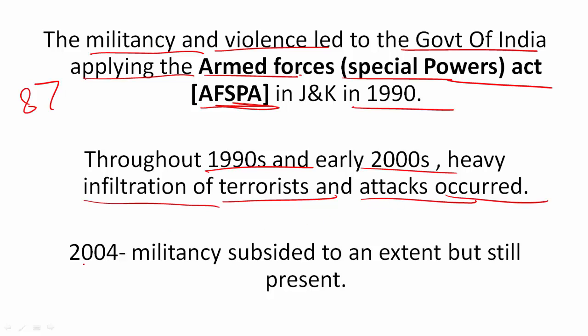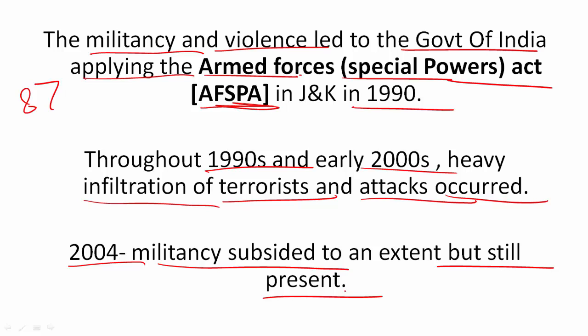But up till 2004, the violence was there on a large scale. But after 2003 and 4, the militancy has subsided, though up to some extent it is still present. And you might have seen in newspapers that some militancy attacks happen every month or every week, and soldiers are still dying, but it is nothing compared to the 1990s when thousands of militants were killed, and hundreds of soldiers were killed every year in this militancy. So this has become one of the most potent internal security issues for India, maintaining peace in Jammu and Kashmir.